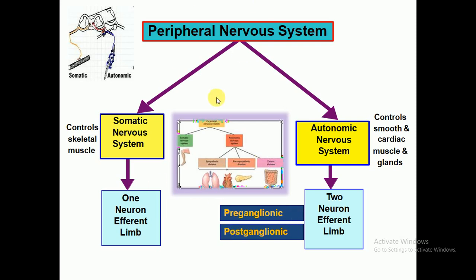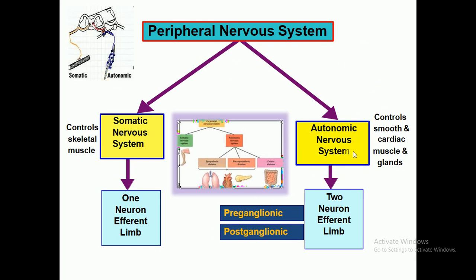Let's see now about the peripheral nervous system. As we know, the peripheral nervous system is further divided into one, the somatic nervous system, and the second one, the autonomic nervous system. The somatic nervous system is that type of nervous system which is under the control of our will. For example, skeletal muscles, which are also called voluntary muscles. For example, flexion and extension, the bending movement and the straight movement, are under the control of our will. So it comes under the category of the somatic nervous system.